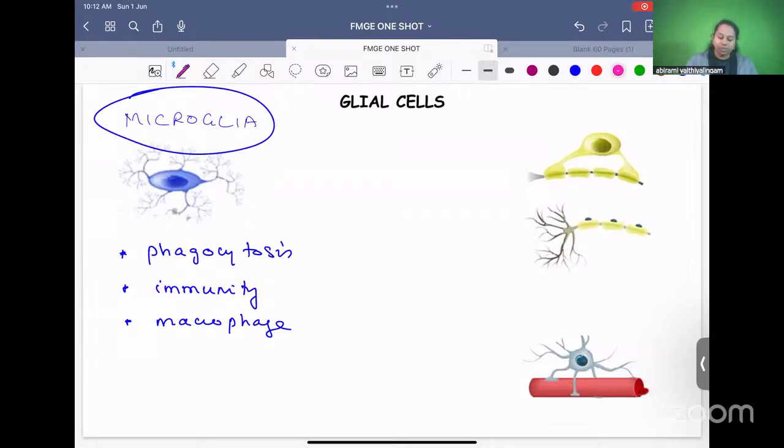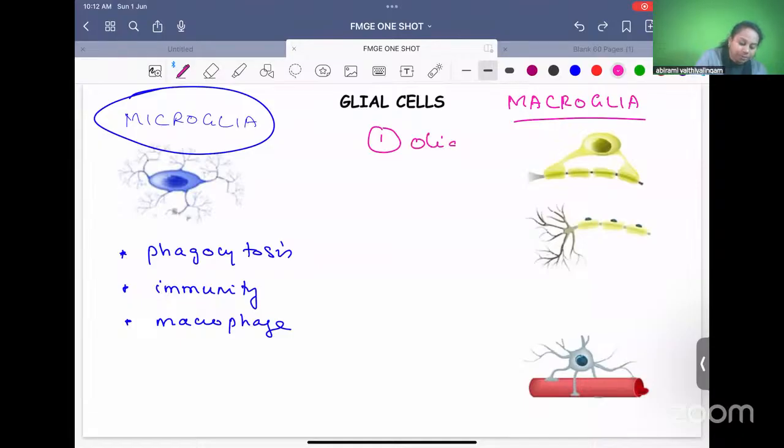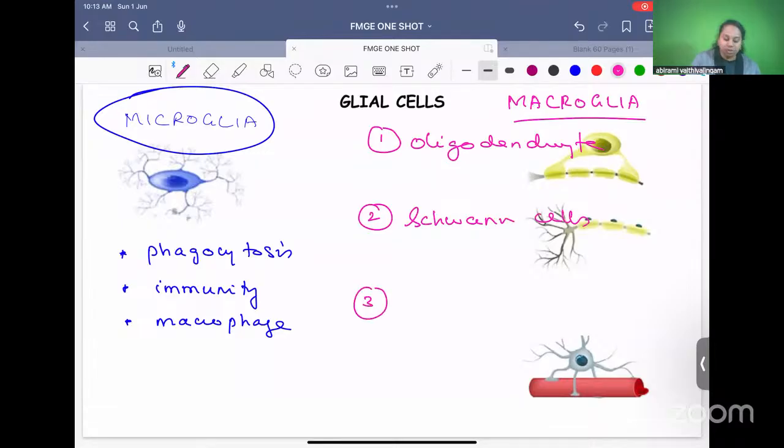The other group is called macroglia. Macroglial cells are of three types. Number one, oligodendrocyte. Number two, Schwann cells. And number three, astrocytes.